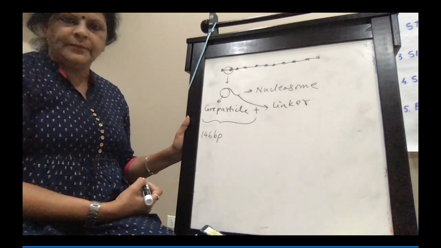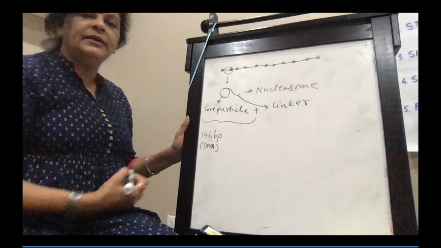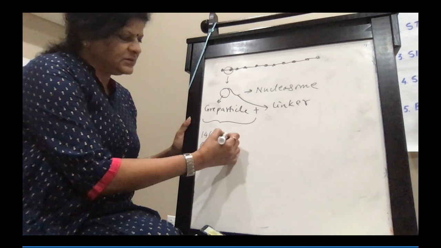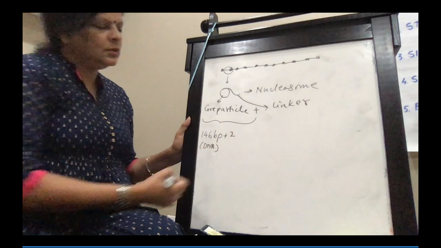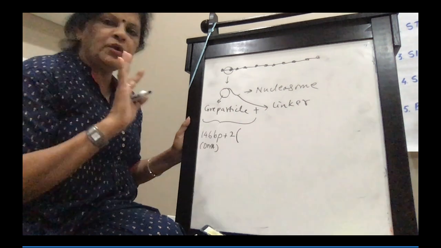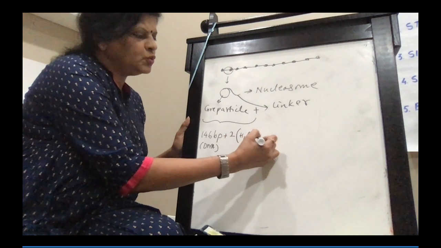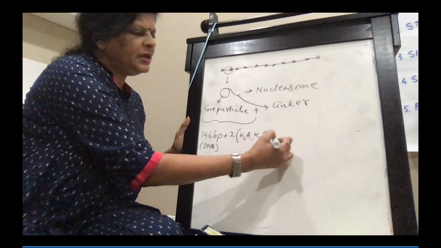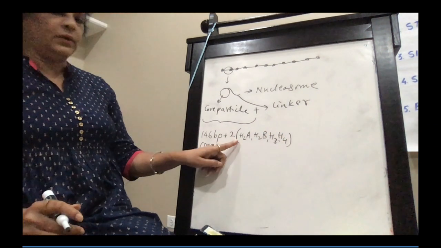This is the DNA. Okay, 146 base pair DNA plus 2 into 4 histones. That is H2A, H2B, H3 and H4. See, I'm putting a comma, okay?